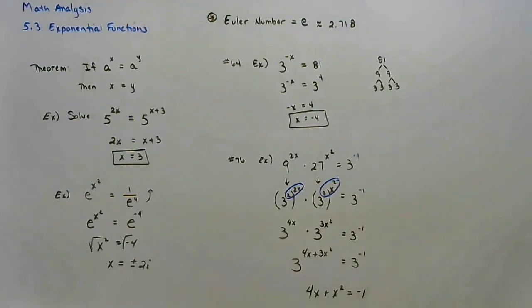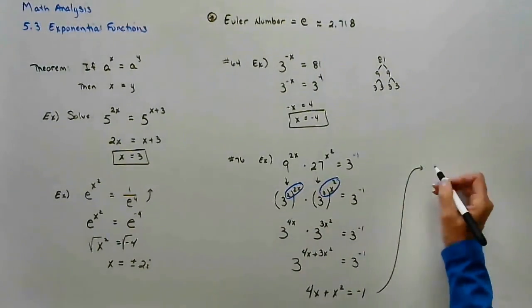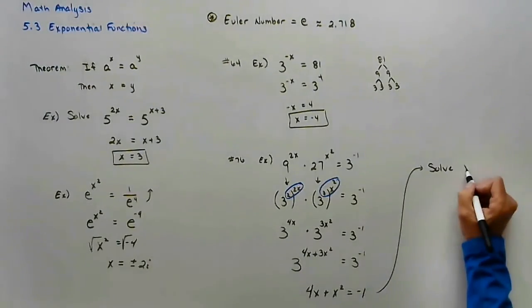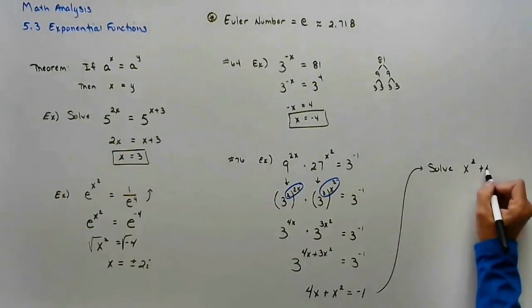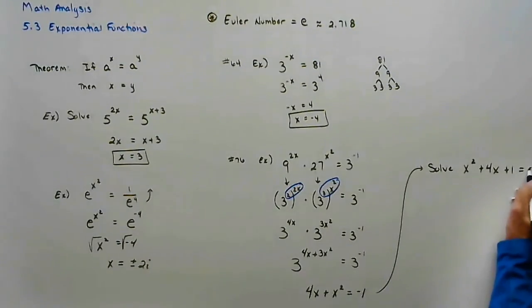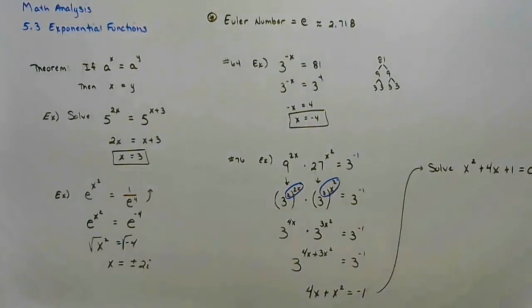And now this is an Algebra 1 question. 3x squared plus 4x, bring the 1 to the left side, equals 0.